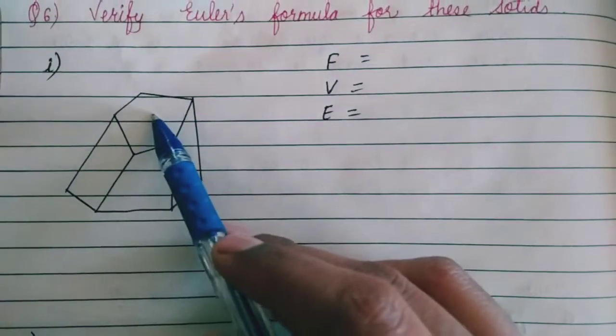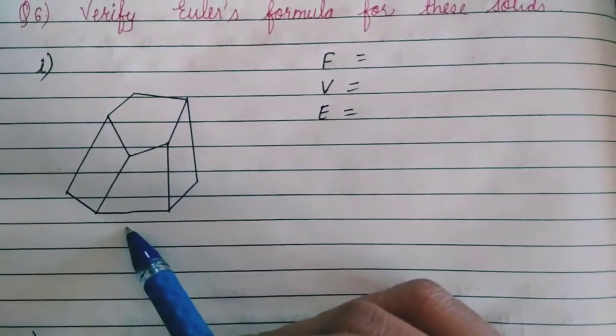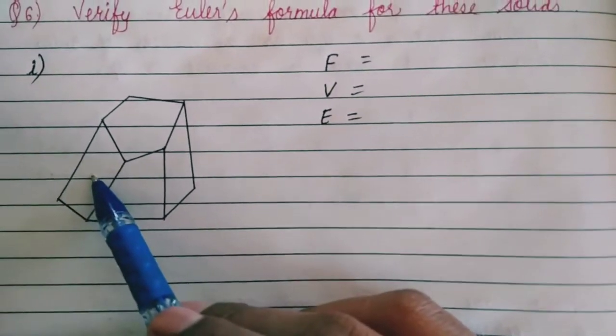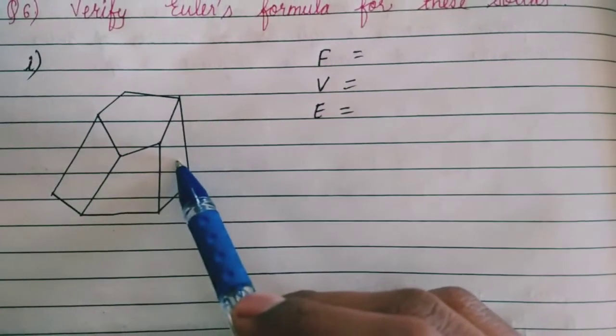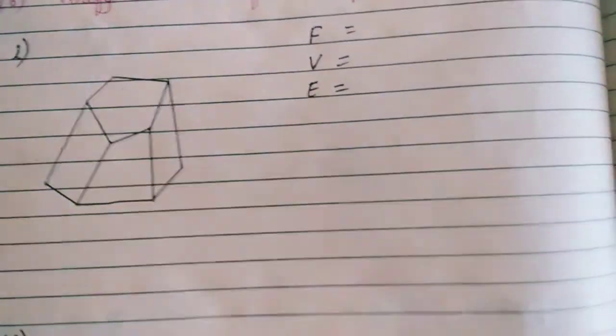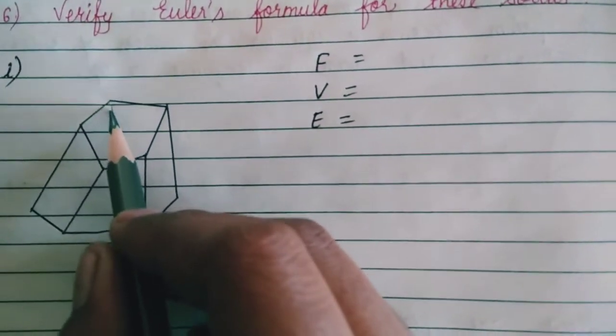This is the first face at the top side, and the bottom side we have the second face. 1, 2. Then 3, 4, 5. Exactly 5 faces are looking, which can be seen directly.